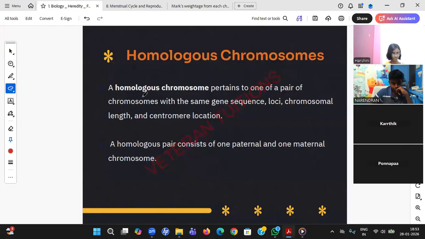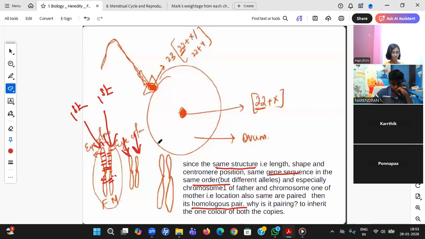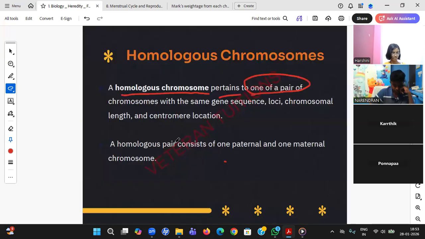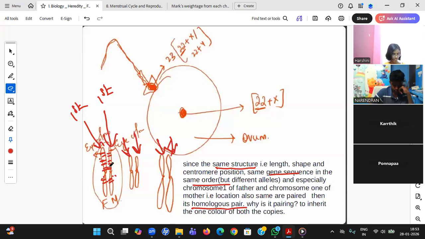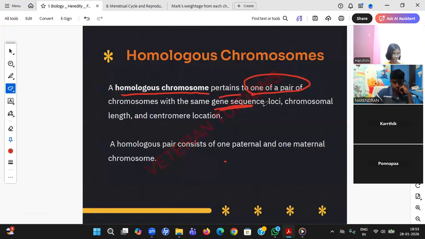Now you read it, student. Homologous chromosome is what? It pertains to one pair of chromosomes. Yes, that is what I said, one pair of chromosomes. And how should that pair be? With the same gene sequence. You see, the sequence should be the same: hair, body, skin, height. Loci means position, student, position.